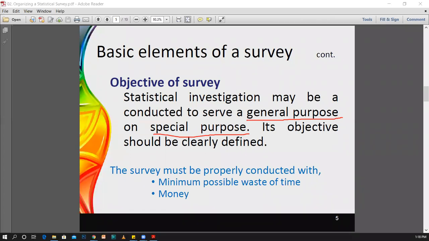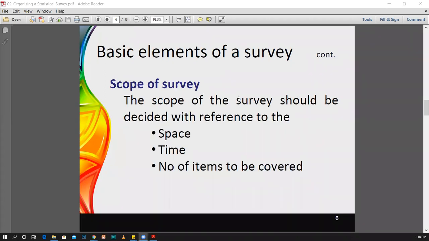Not only those two things, time and money, there may be several other reasons. Because of these things we have to limit a survey. But anyhow, we have to cover our purpose throughout this survey. Now think about the scope of the survey. The scope of the survey should be decided with reference to the space, time, and number of items to be covered.